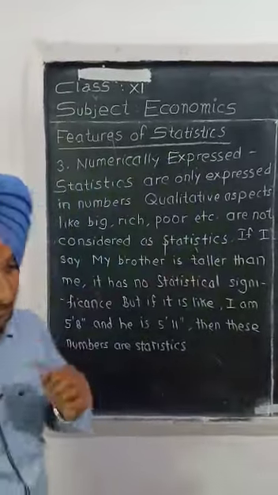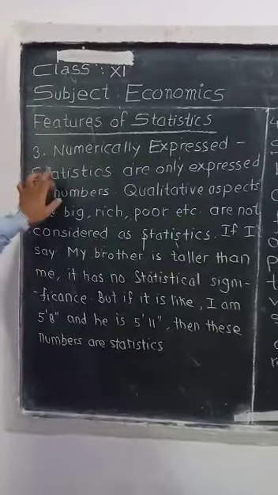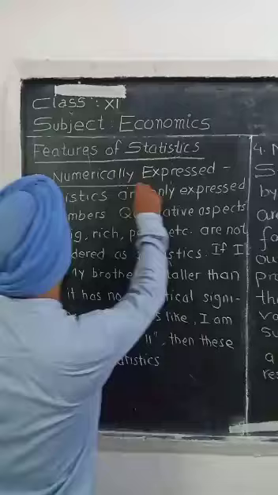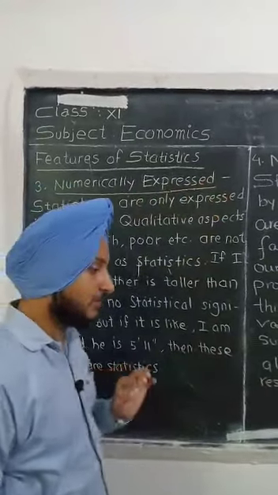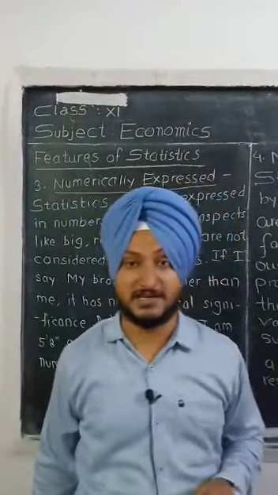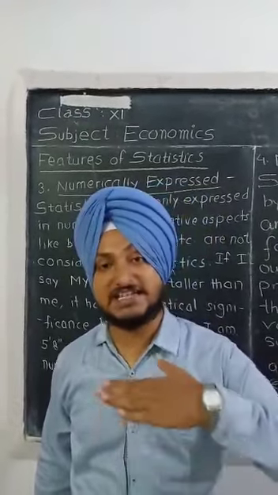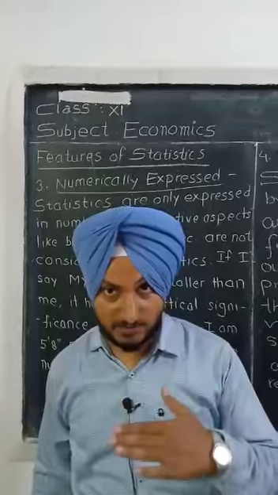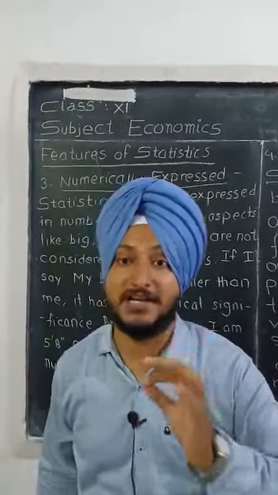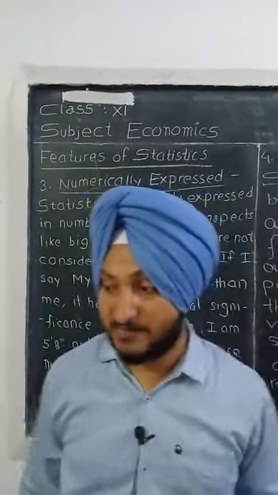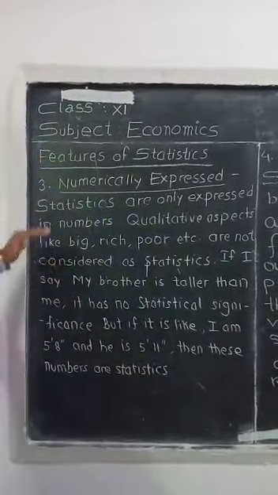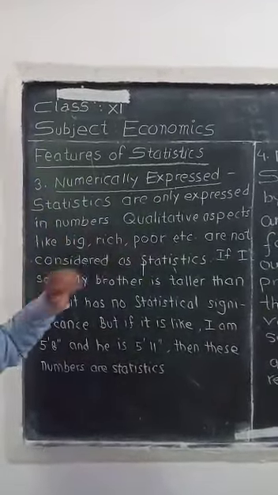Now you can see the third feature of stats is very easy: numerically expressed. This is one of the key features of stats. Stats is always expressed in numbers, meaning it is always expressed in a quantitative manner, not in a qualitative manner. See how stats are only expressed in numbers.